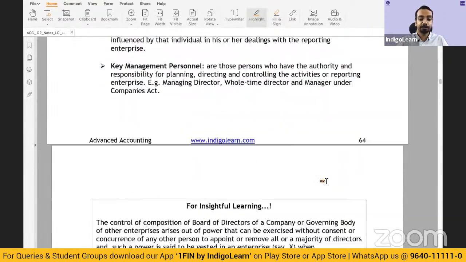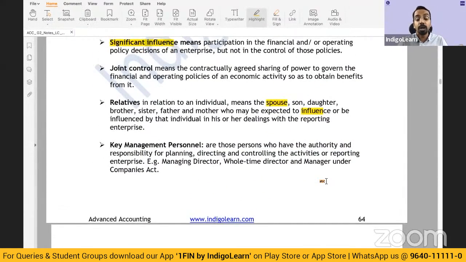Okay. Now, one more thing, when it comes to associate, joint venture and subsidiary: if the subsidiary criteria is not met, and if the joint venture criteria is not met, then you put them into the residuary category of associate companies.